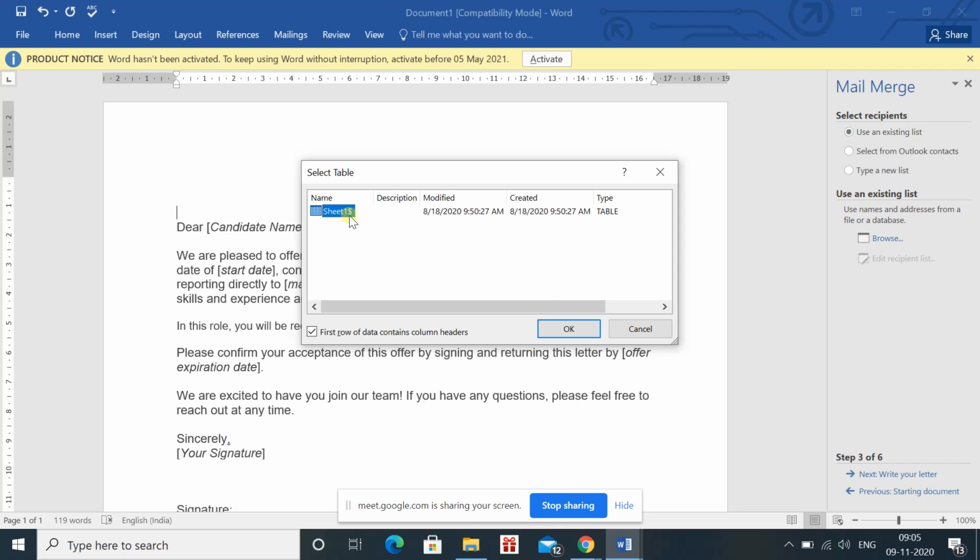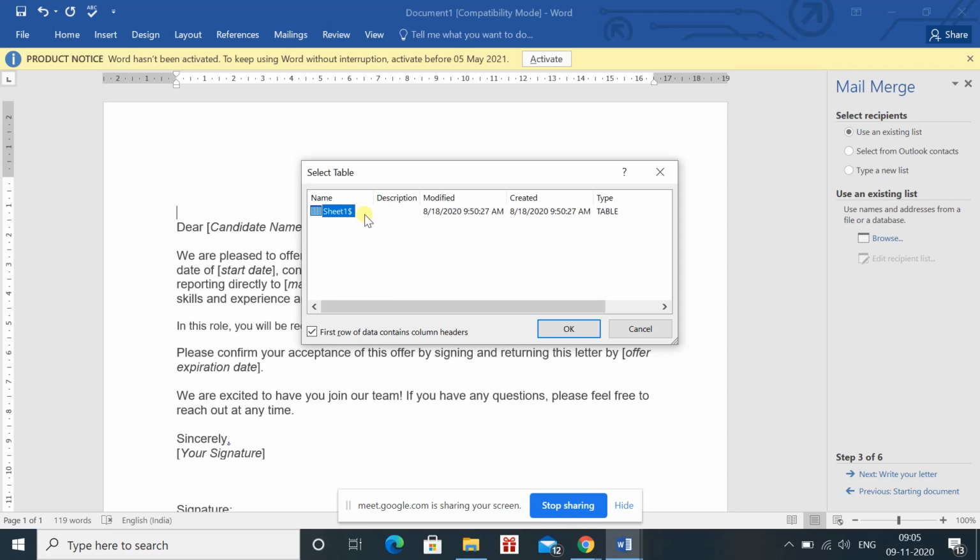If you are working in an Excel file, it's possible that you have multiple sheets, so you can select the sheet in which you have the data. Here, suppose in sheet 1 I have the data, then I will click OK. Here it will show the number of sheets which you have in your file. I have only one sheet where I have the data, so it is showing sheet 1 only.